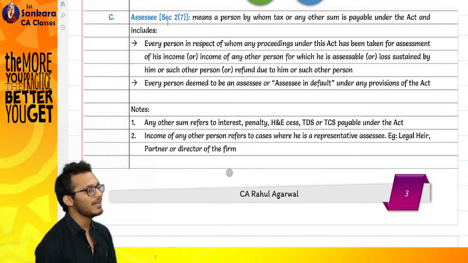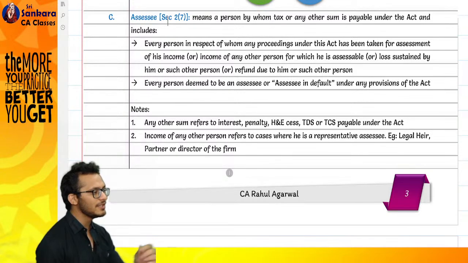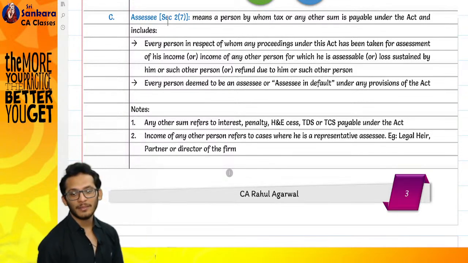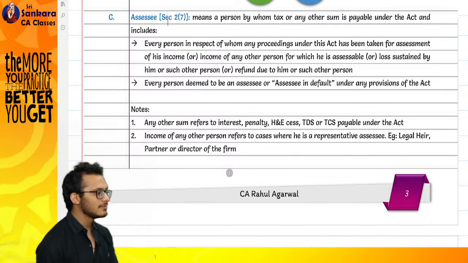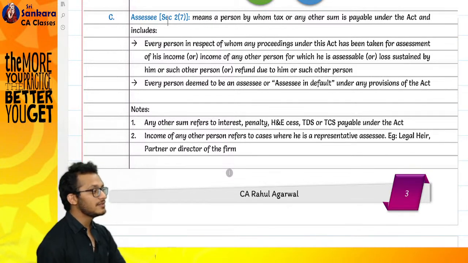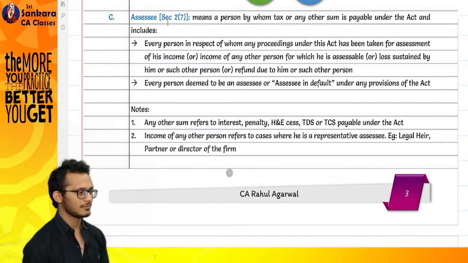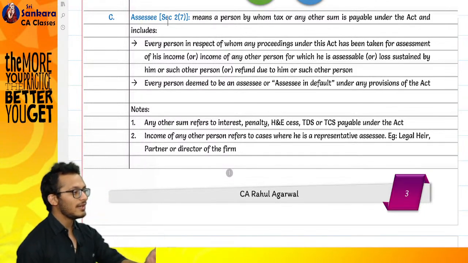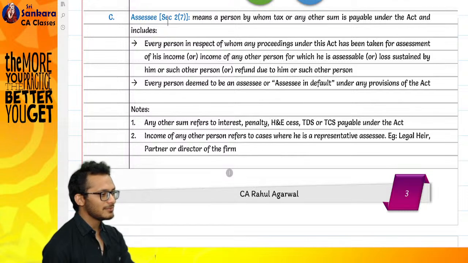Next year, when I filed my return, I said, sir, my income is 0. So my tax is 0. The assessing officer said, hey, you want 5 lakh income this year? I'm like, yes. He's like, where is the tax? You are liable to assess my tax, where is my tax?